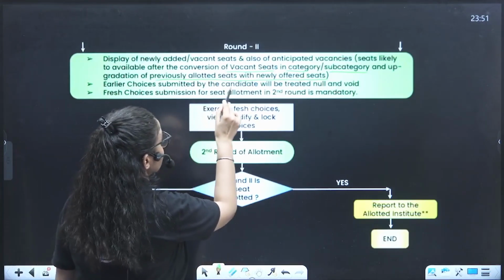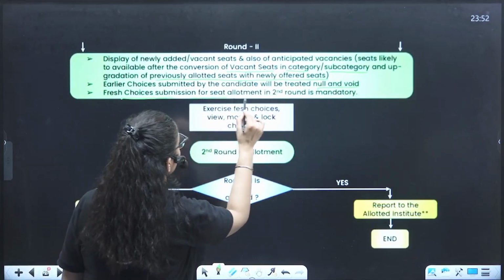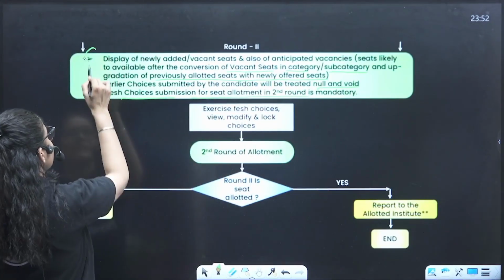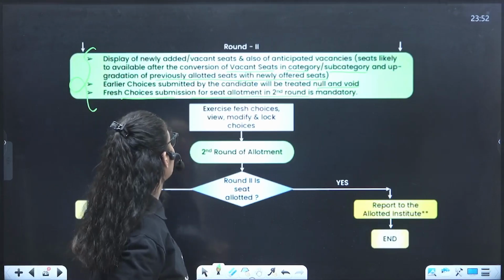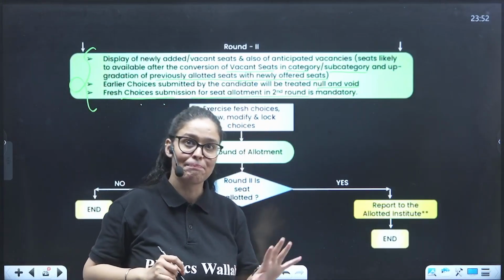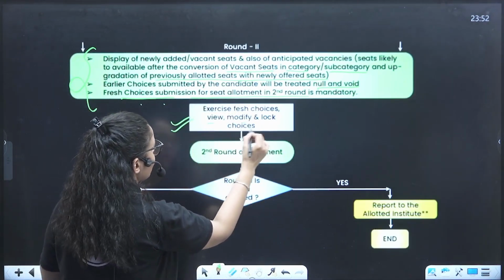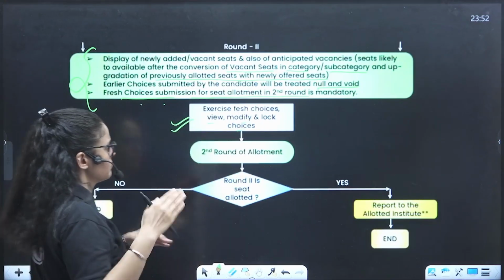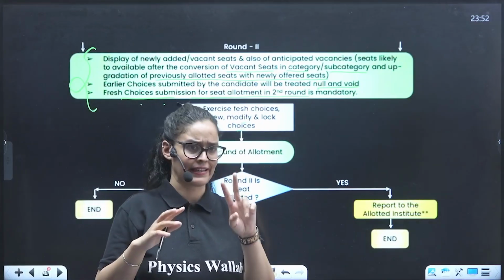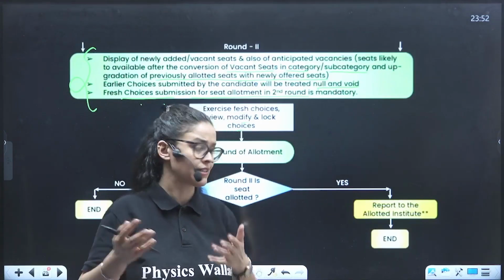Earlier choices submitted by the candidate will be treated as null and void, and fresh choice submission for seat allotment in the second round is mandatory. Very important, right? Fresh choice submission for seat allotment in the second round is mandatory, and you can view, modify and lock choices. So you have to refresh your choices for the second counseling. You have to make the choices again for the second round.